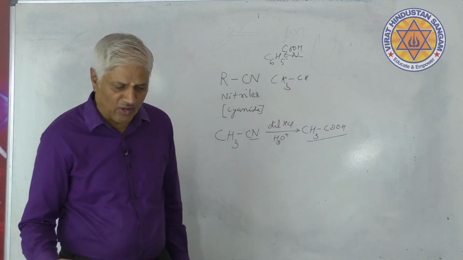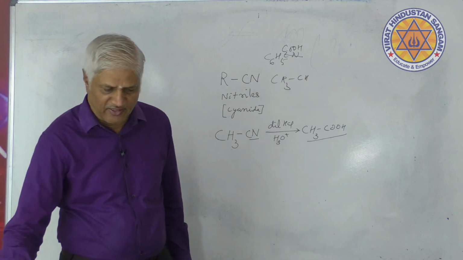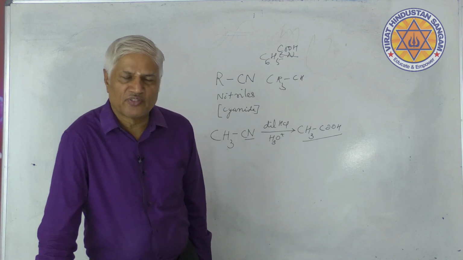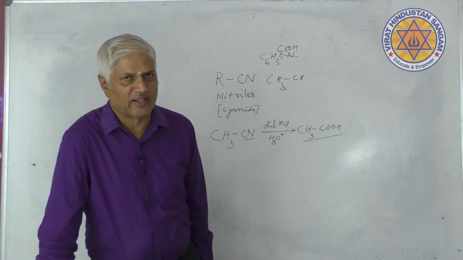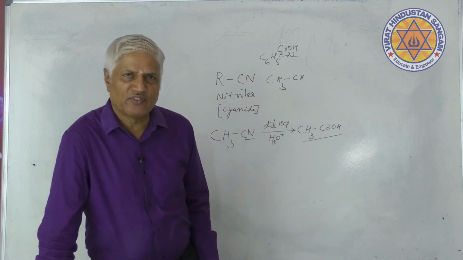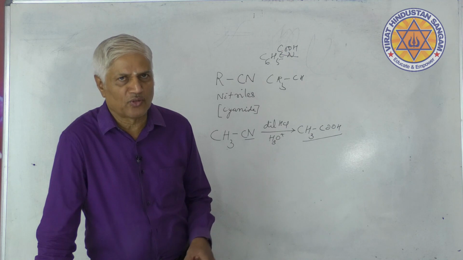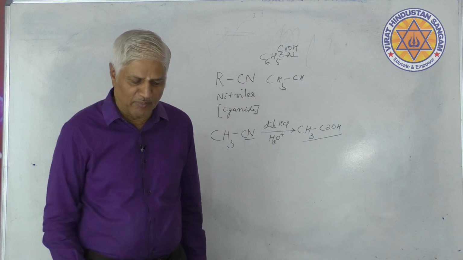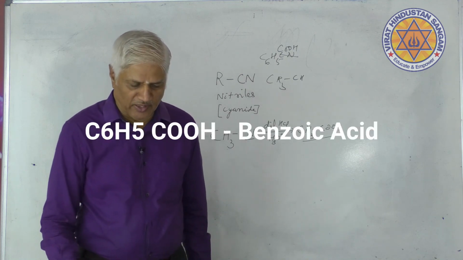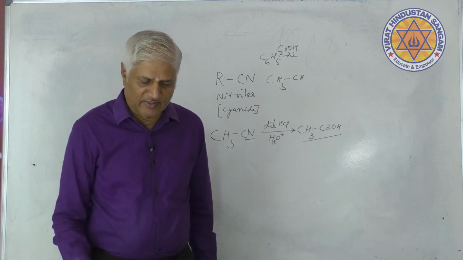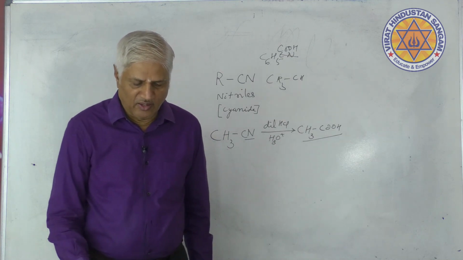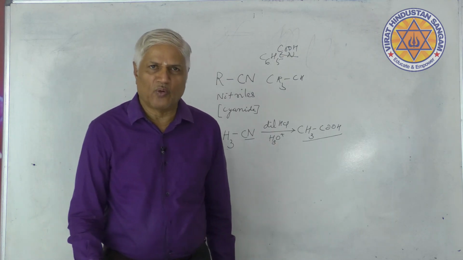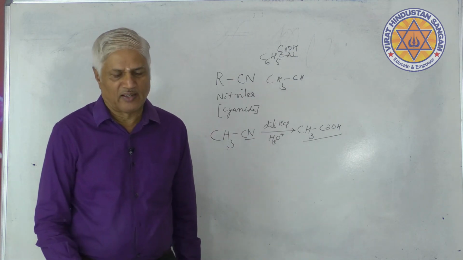Cinnamic acid is an aromatic, unsaturated carboxylic acid. With this hint you can easily make out the answer. First one is benzoic acid, second is styrene, third is obviously cinnamic acid, last one is diphenyl ketone called benzophenone. So the correct option was C.